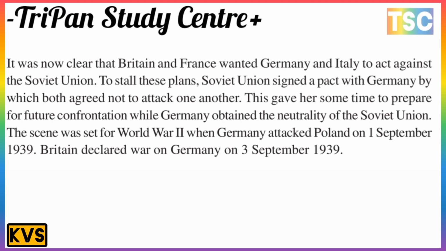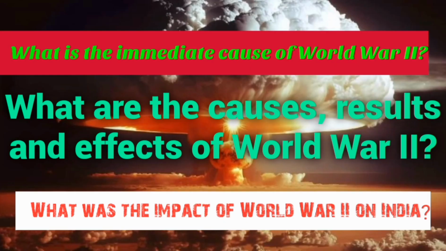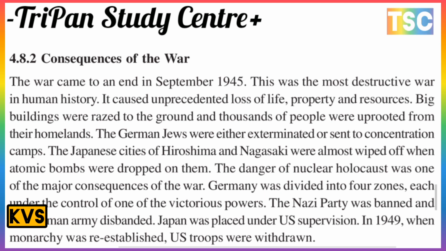Germany attacked Poland on 1st September 1939 and Britain declared war on Germany on 3 September 1939. This period of time is World War II. Now, the consequence of the war. What is the consequence of the war? The war came to an end in September 1945, and this was the most destructive war in human history. It caused an unprecedented loss of life, property, and resources.